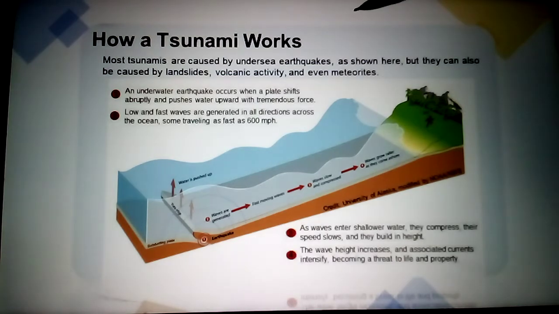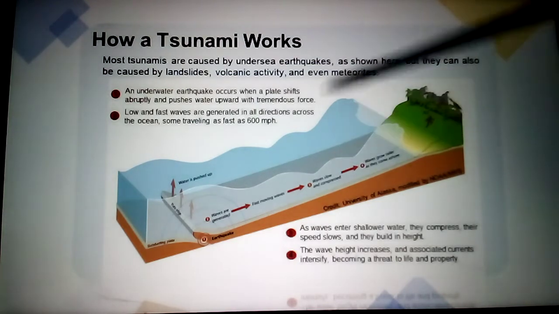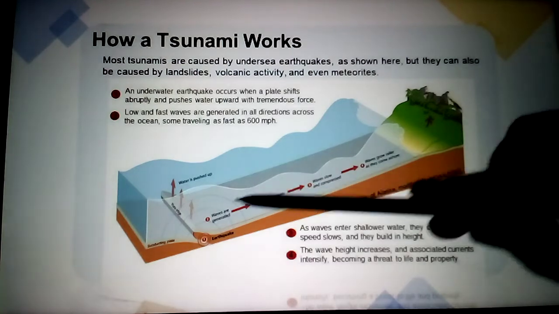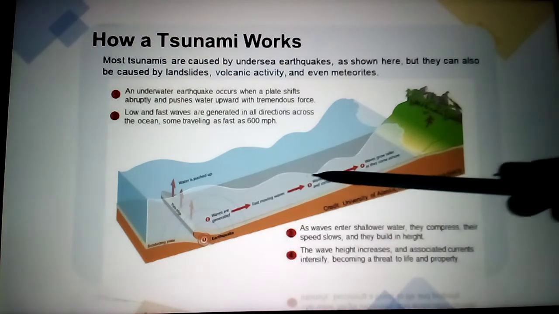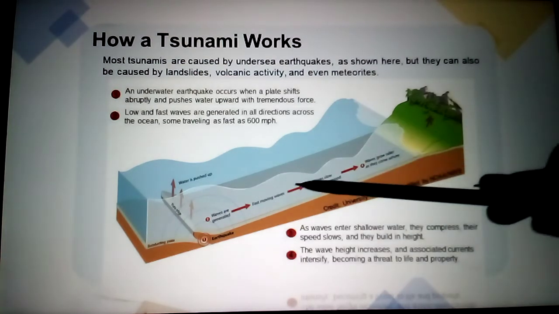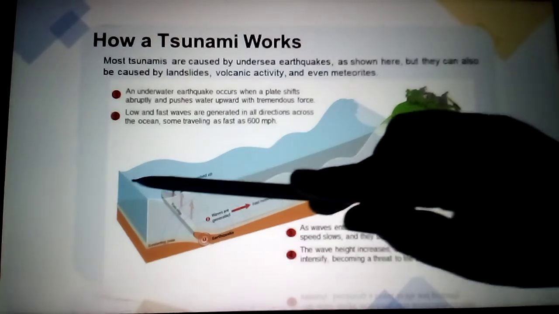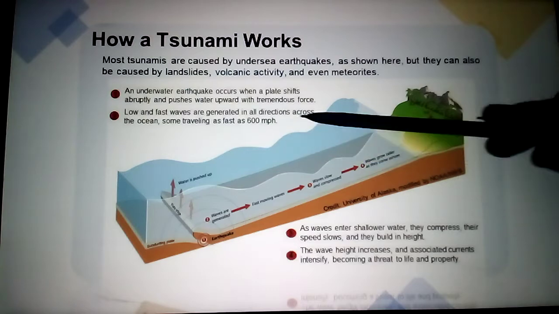Meteorites means from the sky, they will fall with force on the water, so automatically water will rise. See here, actually this is the normal ocean water. So when the earthquake occurs, like this, see here, this is a tsunami.